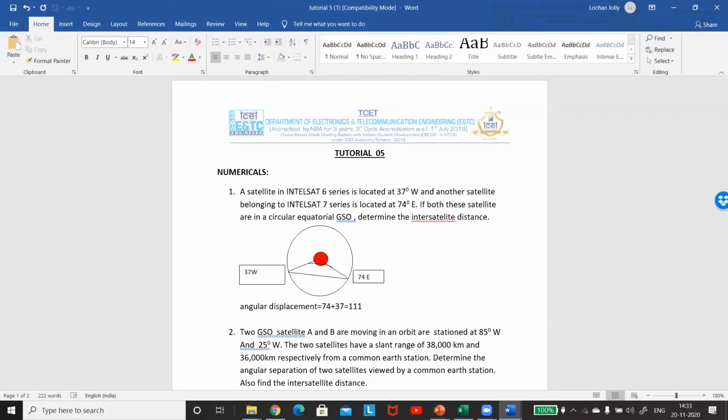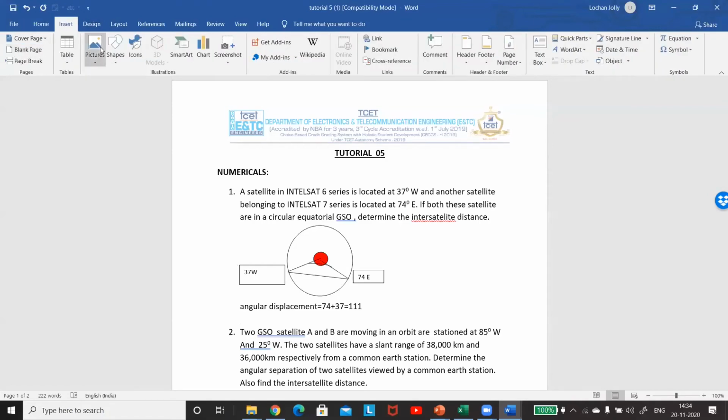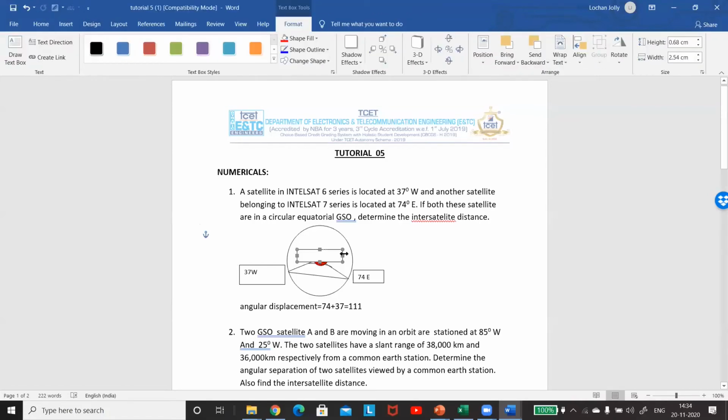One more important thing we can find out: what is this distance between this point and this point? It is nothing but the radius of the earth, which we will assume to be 6400 kilometers.